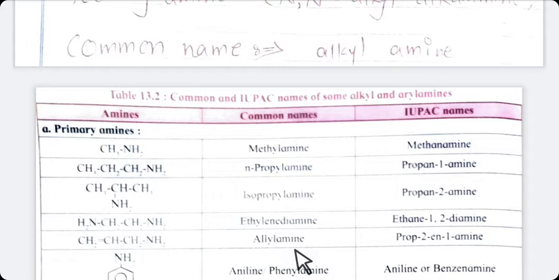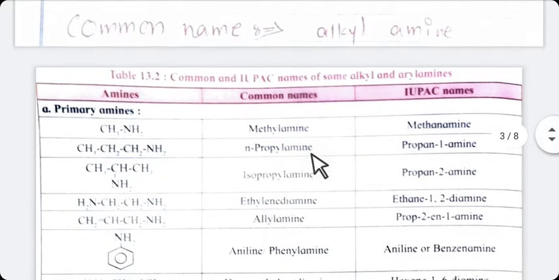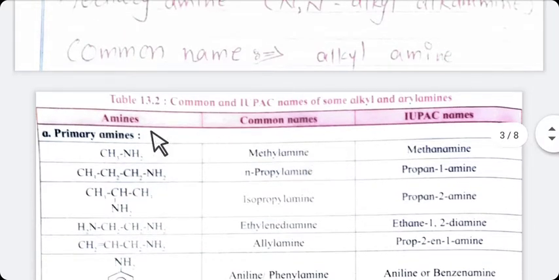In this table, you have seen there are 2 types, common name and IUPAC name. First, we are going to study the names of primary amine. In the names of primary amine, we are going to study first common name. See here, in the first example, it is CH3NH2.